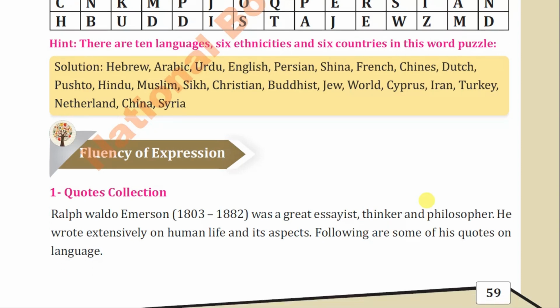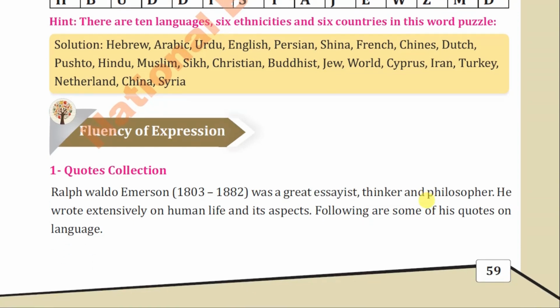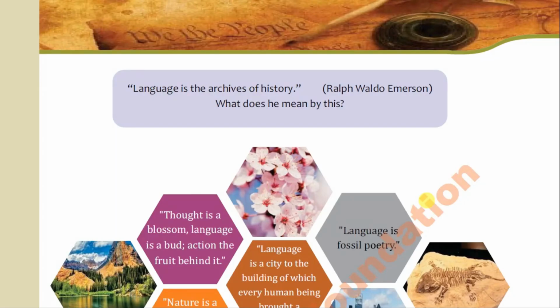Now we come to fluency of expression, means different kinds of quotes. For example, R.W. Emerson, whose period is from 1803 to 1882, was a great essayist, thinker and philosopher. He wrote extensively on human life and its aspects, following some of his quotes on language. It's page number 60. Now come to page number 60.